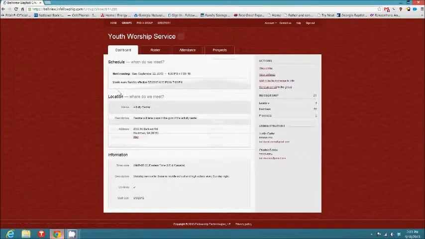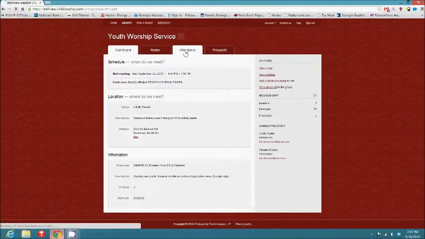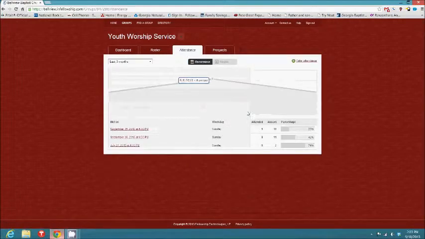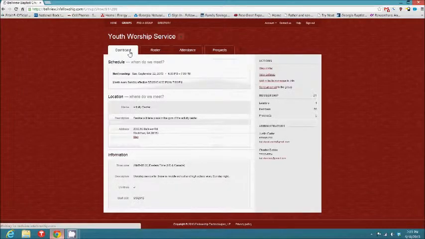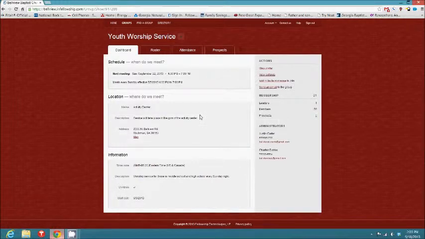Now this is stuff that only leaders can see. Leaders should only be able to see this attendance data from here. But if you're a member of a group, you'll still be able to see this web page in general, to see exactly who is all in your group, and to email your leaders and get in touch with them and that sort of thing. So there's a lot of stuff that you can do from here.